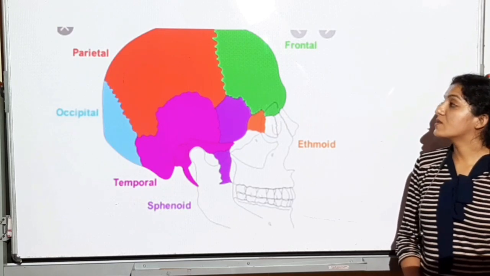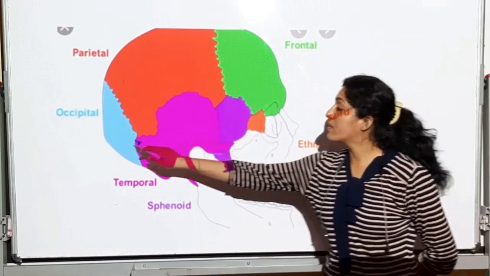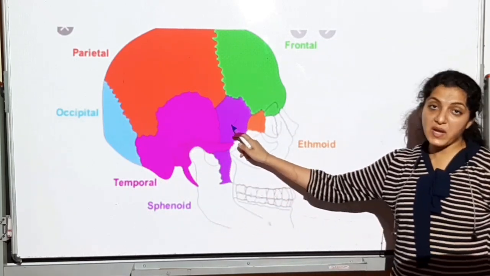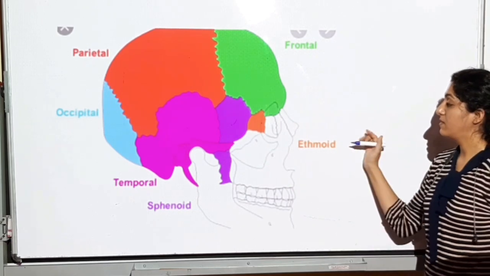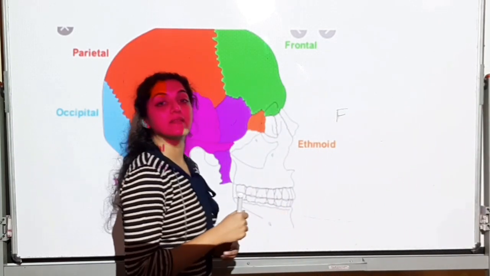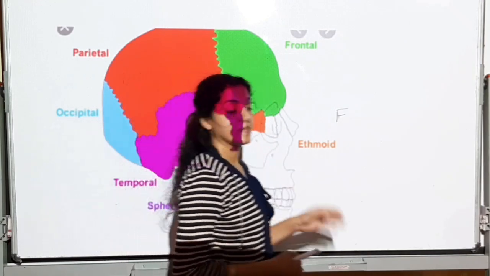All right. So see this now again: frontal, parietal, occipital, temporal, sphenoid, and the ethmoid. The face is from here. This is the ventral view of the face. The diagram is like this. Face is facing over here. This portion you're seeing.